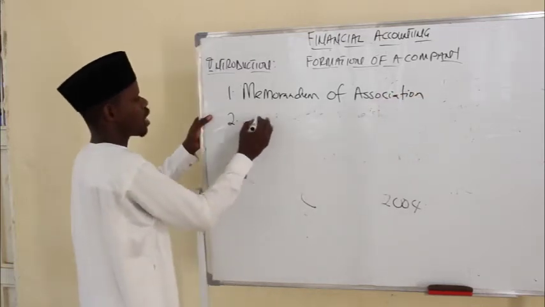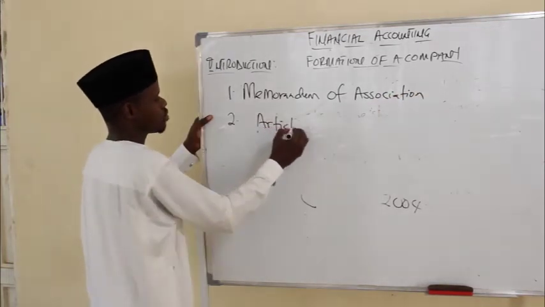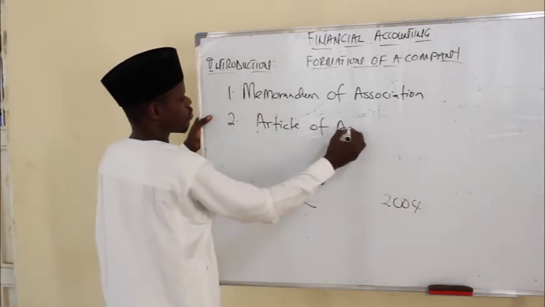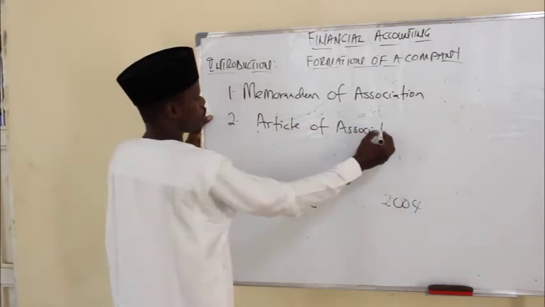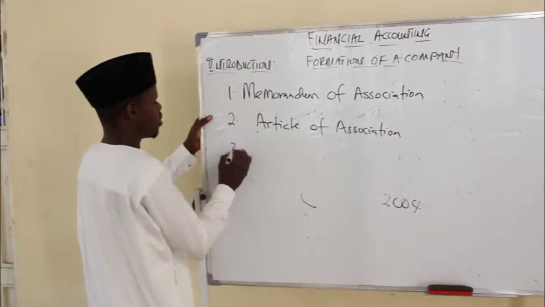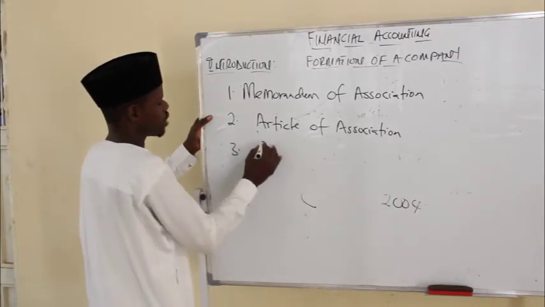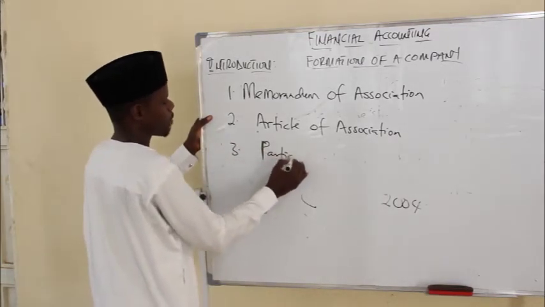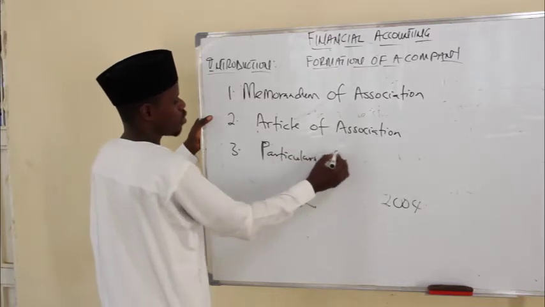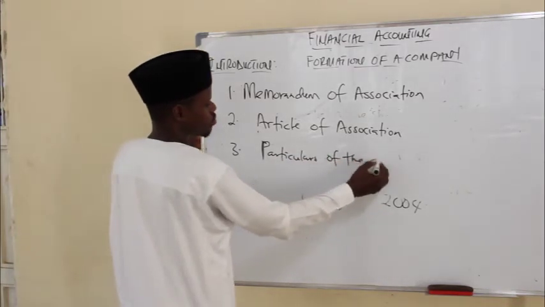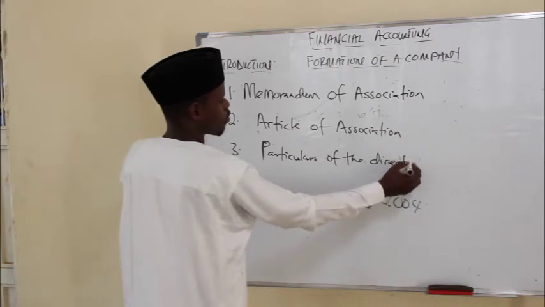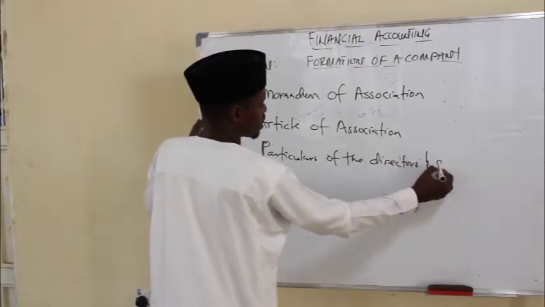We have two, Article of Association. We have three, the particulars of the directors and secretary.